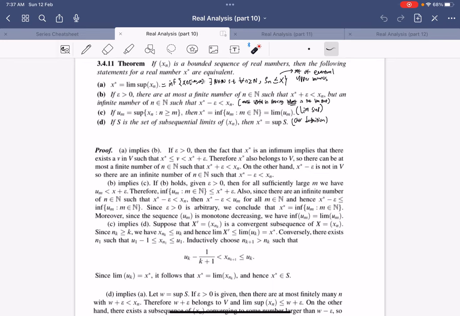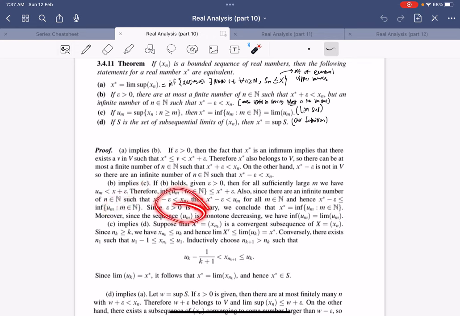And thus, because there are also infinitely many terms where x star minus epsilon is less than x_n, we know that the lim sup minus epsilon will be less than u_m, because this is the supremum. Hence, x star minus epsilon will be less than or equal to the infimum of the u_m.